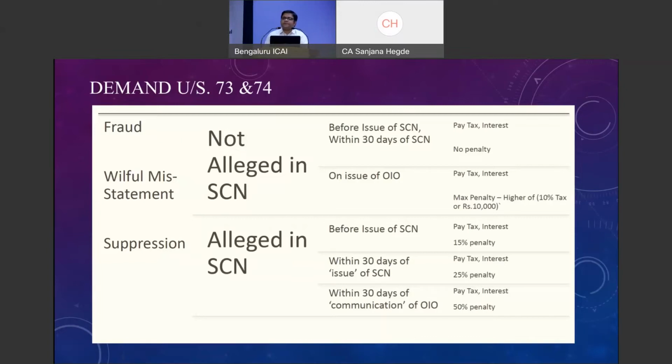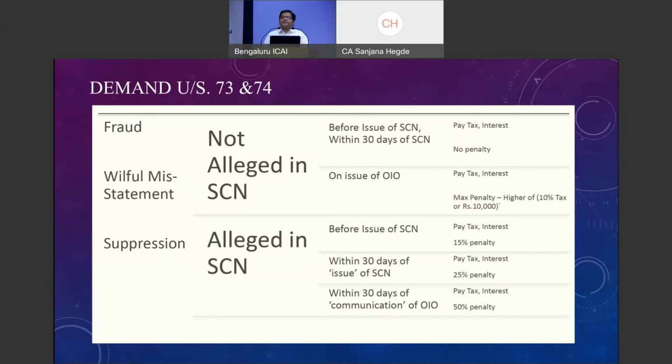For example, 7th February 2020 is the due date of 1718. So the order must be passed on or before 6th February 2023. So if an order has to be passed on or before 6th February 23, a notice must be issued at least 3 months before that. This is with respect to section 73.